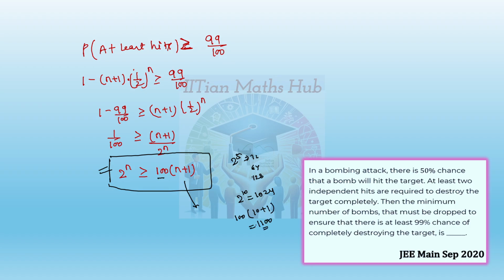Still it is not true. Exactly, so n will be 11, because only the minimum value counts. n is equal to 11. So that is the answer for this question. This is 100 into (11 plus 1), so 2048 is greater than or equal to 1200. So this is true. Okay, is that clear?